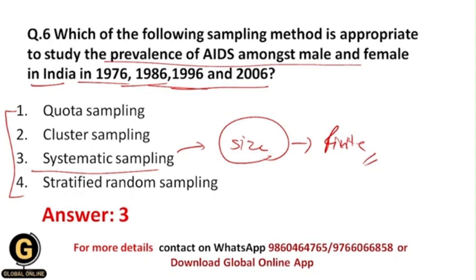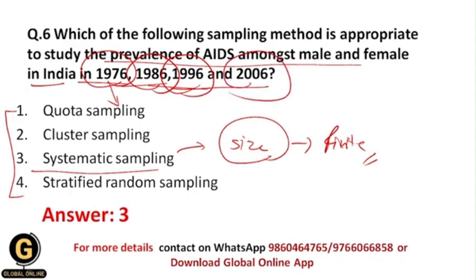Each and every year India announces the population of people in that year, right? So the researcher knows the population size of India in 1976, 1986, 1996 and 2006. So what will the researcher do now?